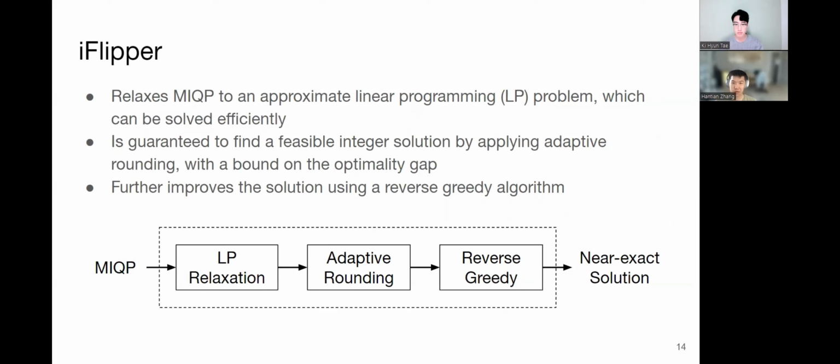So we need to round the linear programming solution while guaranteeing that after the rounding process, the solution is still feasible and near optimal. To solve this problem, we develop an adaptive rounding algorithm that rounds the optimal solution of the linear programming to integers, with the guarantee that the rounded solution would also be feasible and have a bound on the optimality gap. We further develop a reverse greedy algorithm to further reduce the number of flips after adaptive rounding. Now, Hyun will take over and talk about more details.